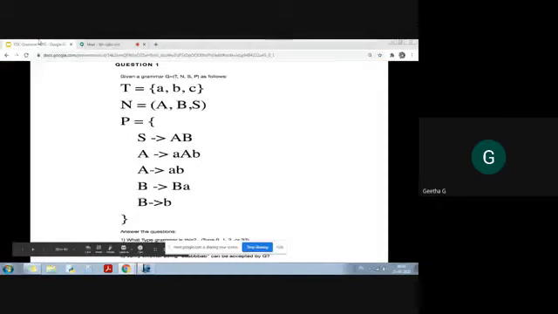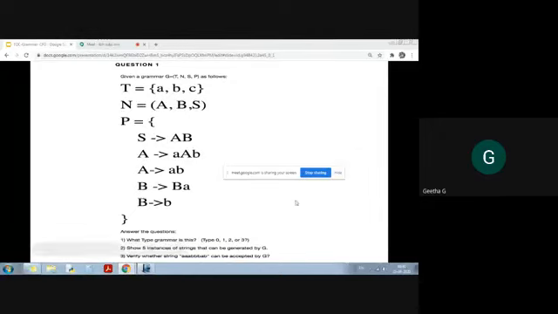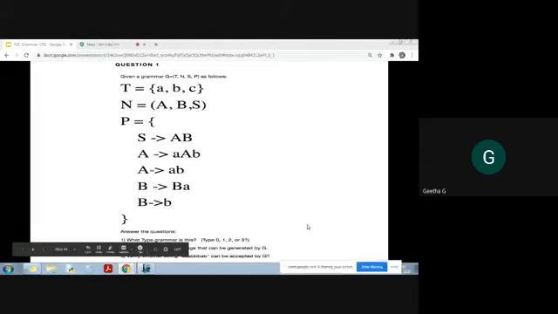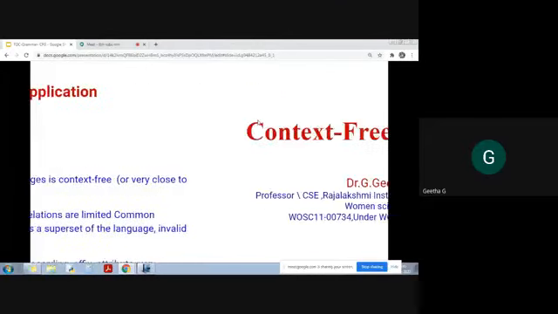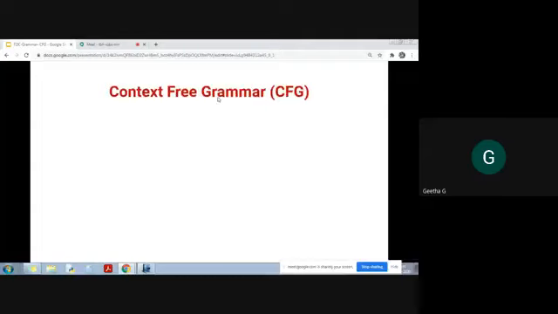So what is the next question? The next question given here asks for strings generated by the grammar and whether some string belongs to it. We'll see some more examples and come back to the same question, because now you are only familiar with how to generate. These are things we had seen in the last class. Today's class I started with context-free grammar. It is a type 2 grammar where on the left hand side only one non-terminal will be present, and on the right hand side any number of non-terminals and terminals may be present.